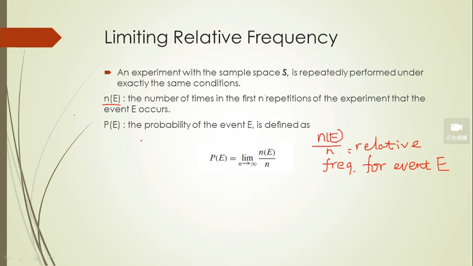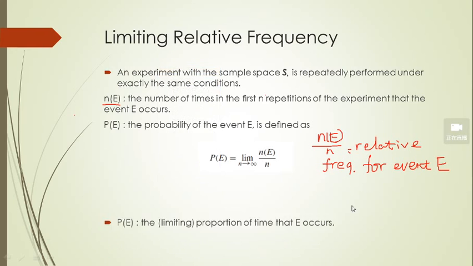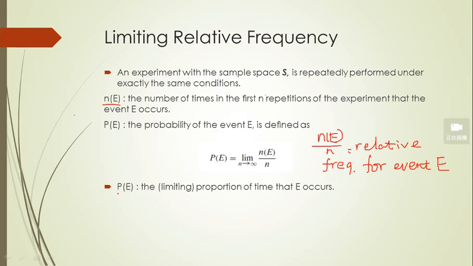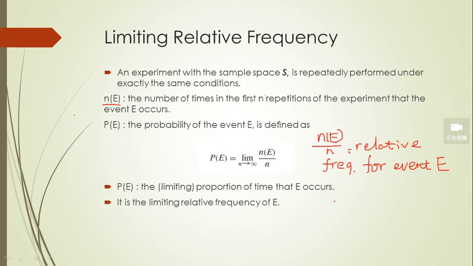So we will define the probability of the event E as the limiting relative frequency. So PE can be interpreted as the limiting proportion of the time that E occurs, right? Be careful. It is the limiting relative frequency of the event E. Make sense?